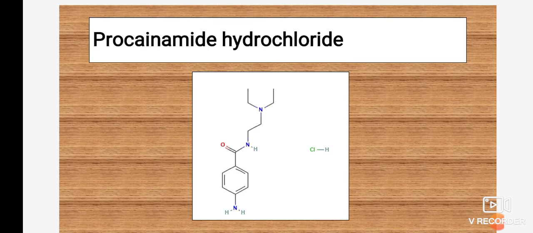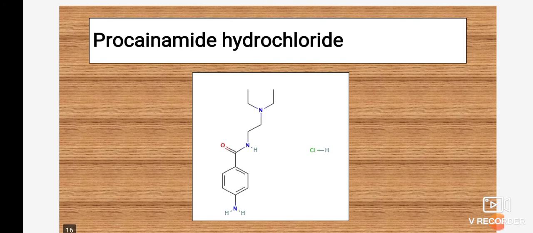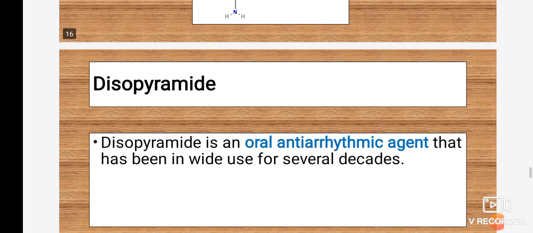So keep it in mind whenever you are going to write any information related to any drug. First of all, you must know the mechanism behind it, how it acts, and the important points related to its medicinal chemistry. Then, if there is a salt form, what is the difference as compared to the drug and its salt form. So this is the salt form of procainamide, just with the presence of HCl for the enhancement of the activity.